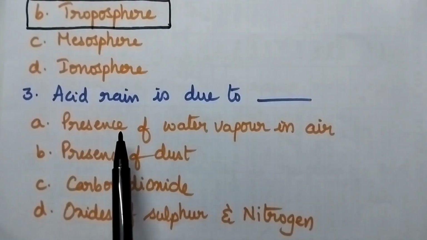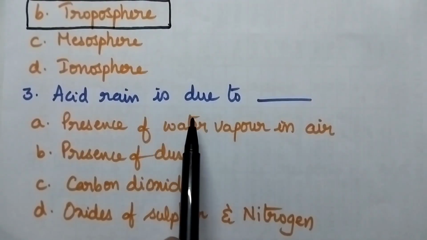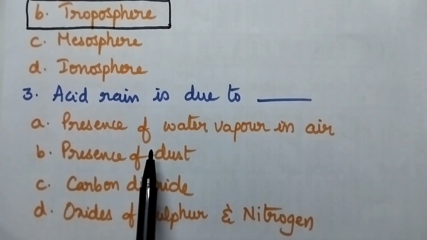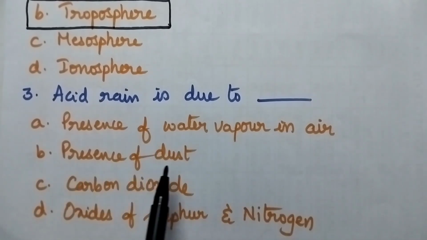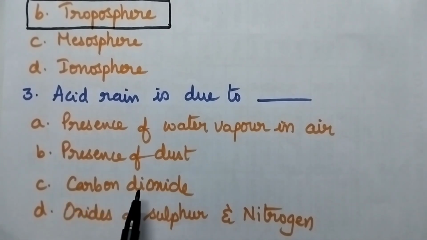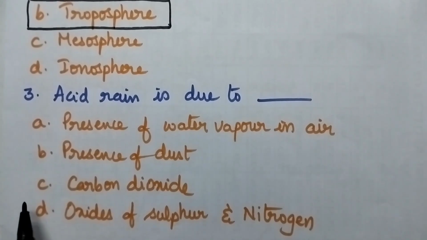Question number 3. Acid rain is due to presence of A water vapor in air, B presence of dust, C carbon dioxide, D oxides of sulfur and nitrogen. Acid rain is mainly responsible due to the formation of sulfuric acid and nitric acid in the atmosphere due to the presence of oxides of sulfur and nitrogen. So option D is the right answer.